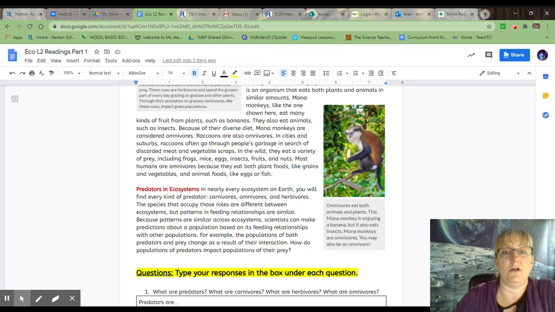Raccoons are also omnivores. In cities and suburbs, raccoons often go through people's garbage in search of discarded meat and vegetable scraps. In the wild, they eat a variety of prey, including frogs, mice, eggs, insects, fruits, and nuts. Most humans are omnivores because they eat both plant foods, like grains and vegetables, and animal foods, like eggs or fish.